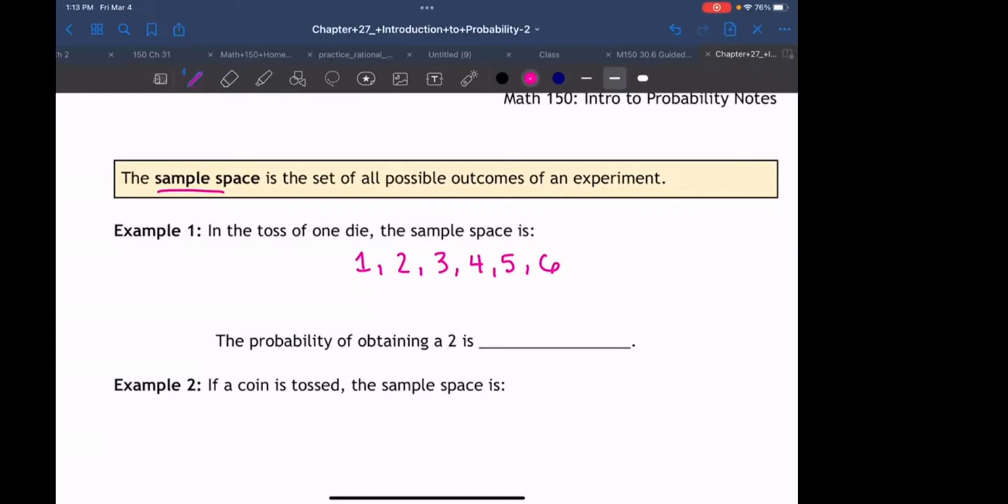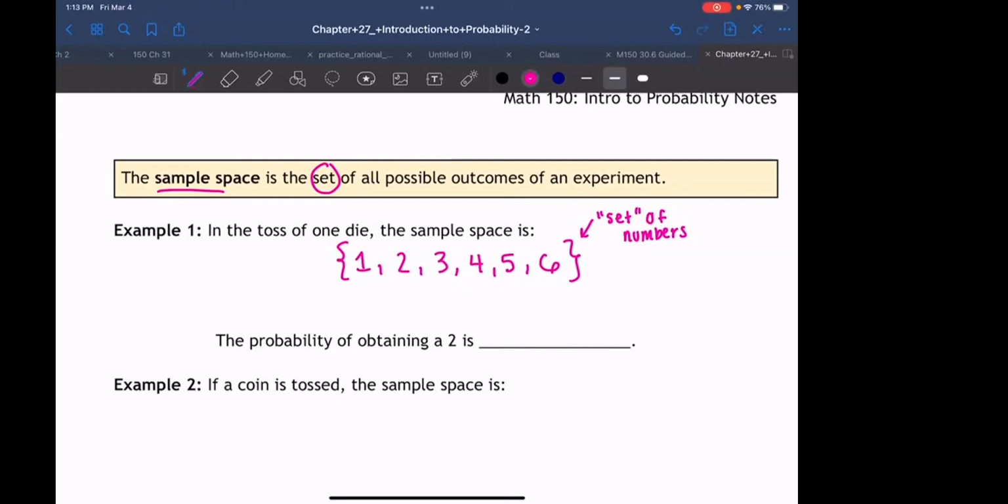And when it's talking about the set of all possible outcomes, I'm going to do this. Looks kind of funky. I'm going to put it in brackets. And now I've made what we call a set of numbers. So I literally just took all the outcomes and then I put it in brackets, and now it's the set of all possible outcomes. Any questions on the sample space?